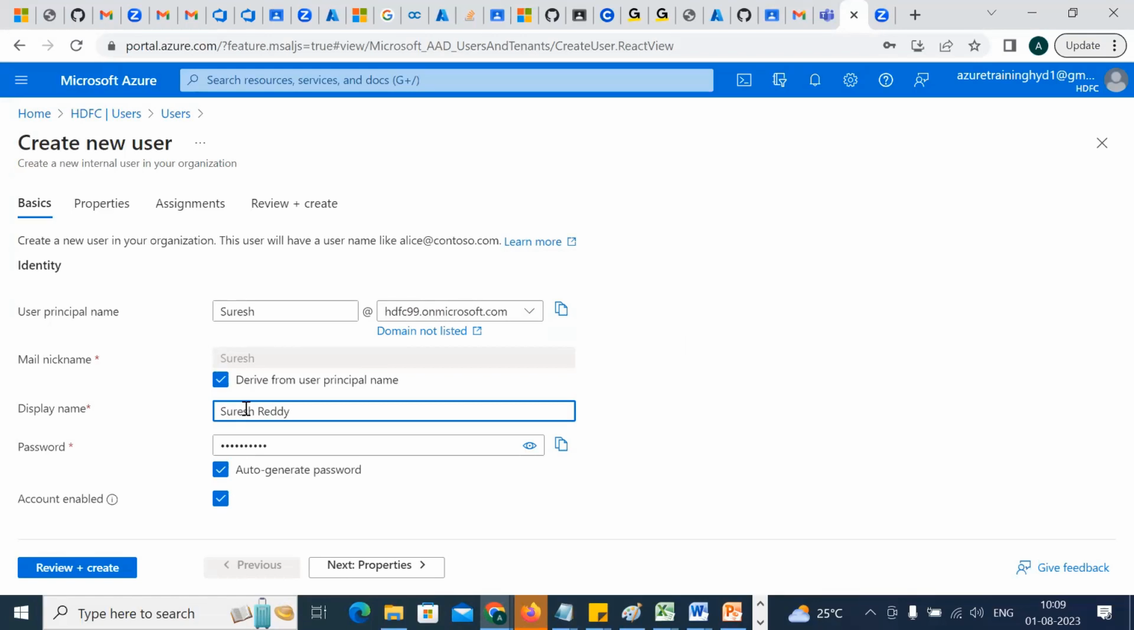Okay, Suresh Reddy. Now we have 2 options. Either set the password on your own, or Microsoft will give an auto-generated password. So you can make use of anything. Choice is yours. So you see the password. This is your password. Copy that. I'll keep it somewhere.